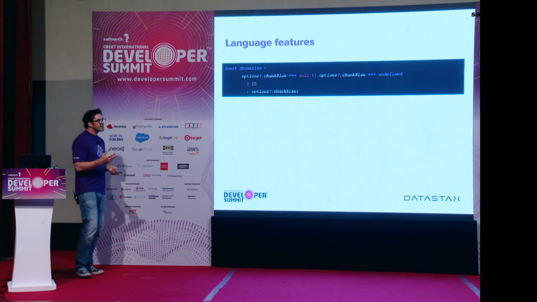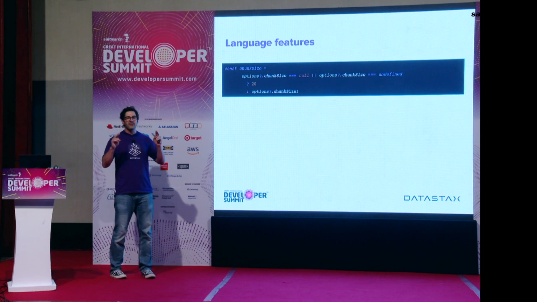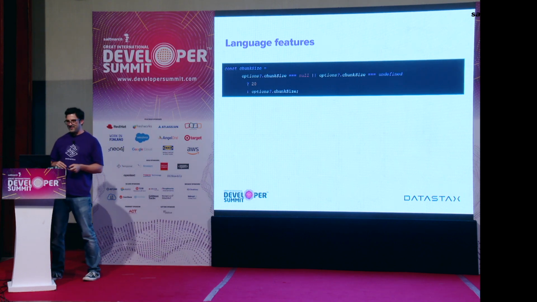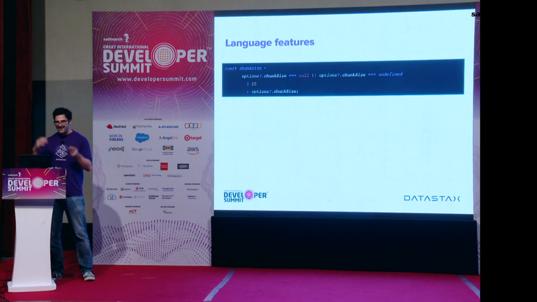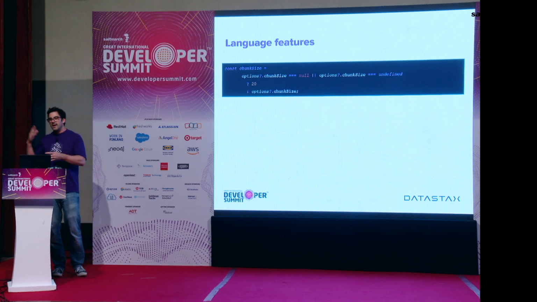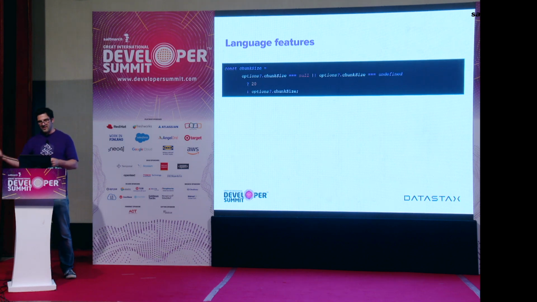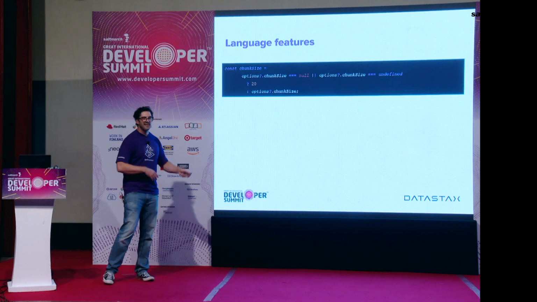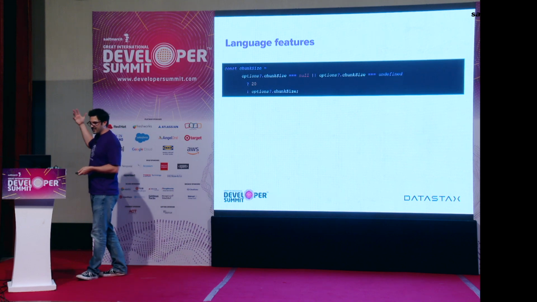You can't just hit it with two exclamation points to see if it's a Boolean nothing, because if it turned out that chunk size was 0, then that would return false for you, and you'd end up setting it to the default even if you meant it to be 0 in the first place. So you instead check whether that chunk size is null or undefined, and if it is, we can set it to something. Otherwise, we can set it to itself, or a thing in an object here.